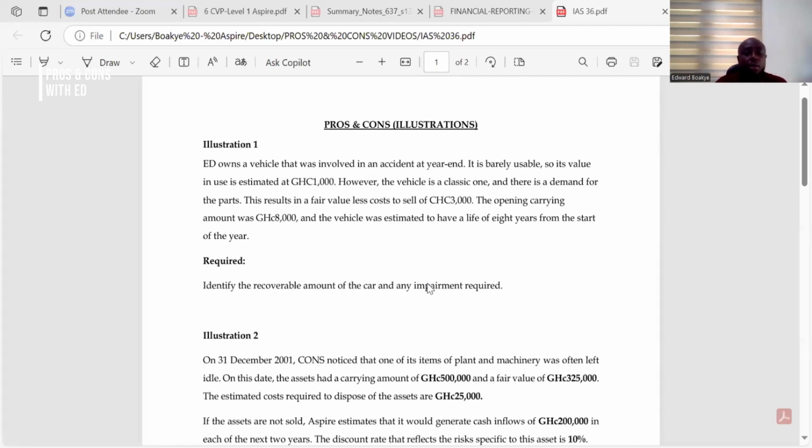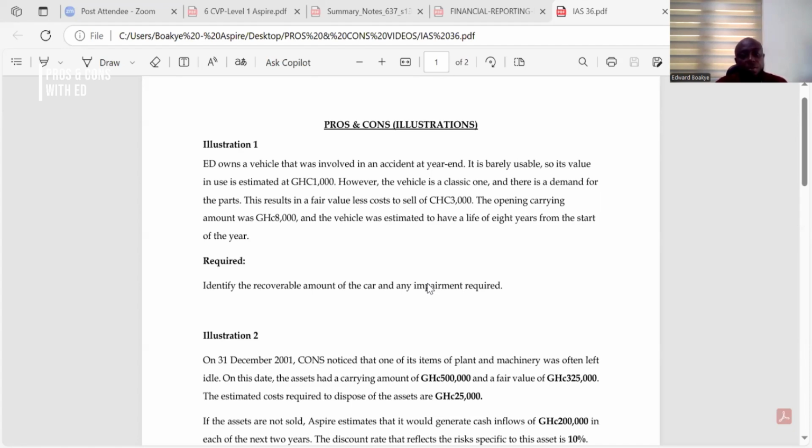Now, illustration 1. Ed owns a vehicle that was involved in an accident at year end. It is barely usable, so its value in use is estimated at 1,000. However, the vehicle is a classic one, and there is a demand for the parts.